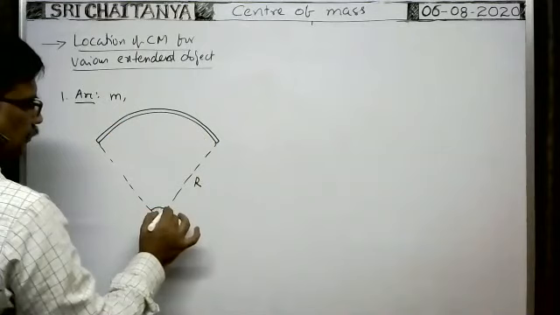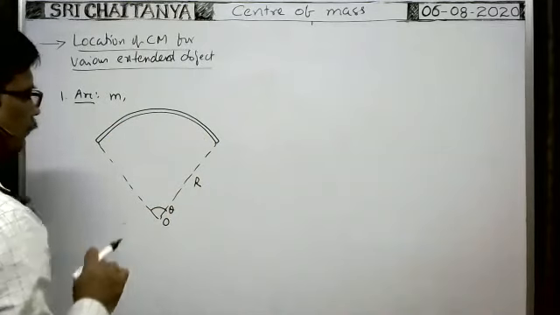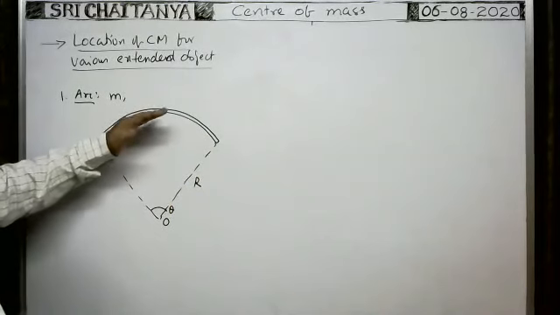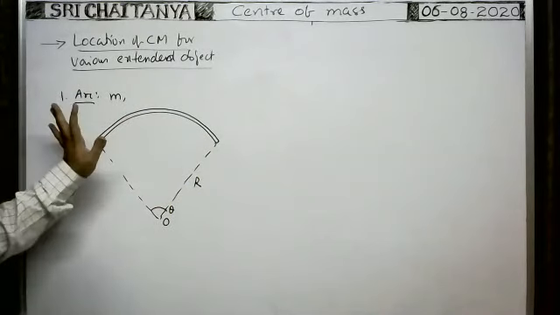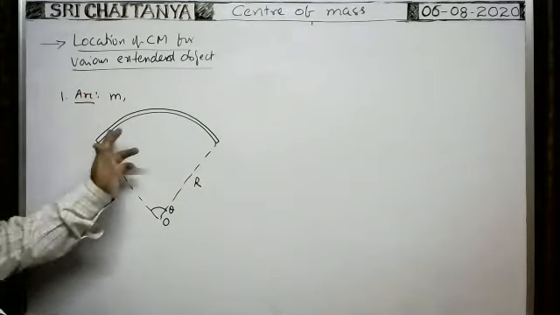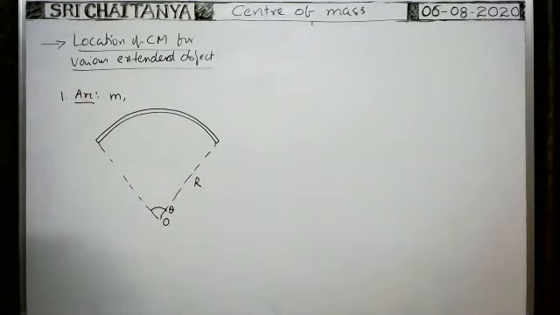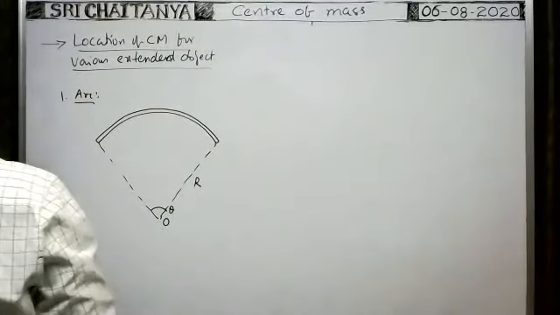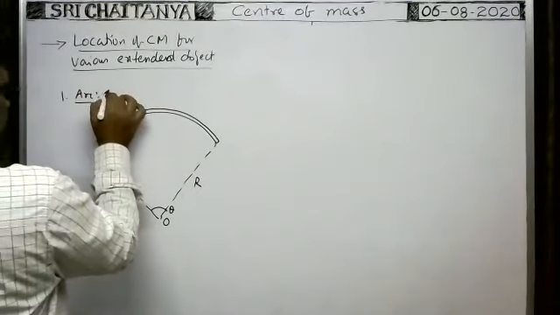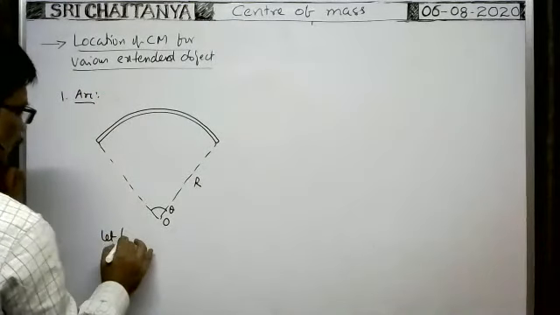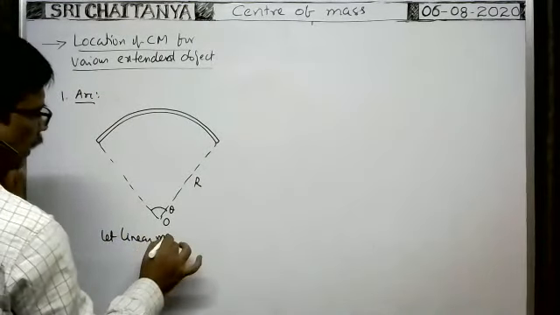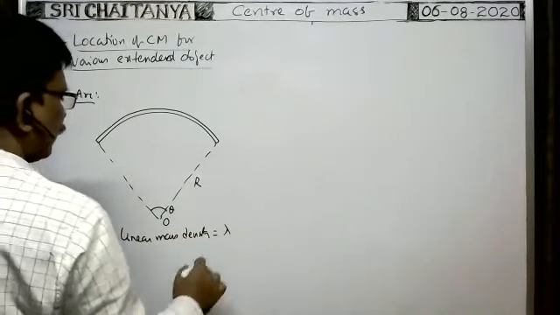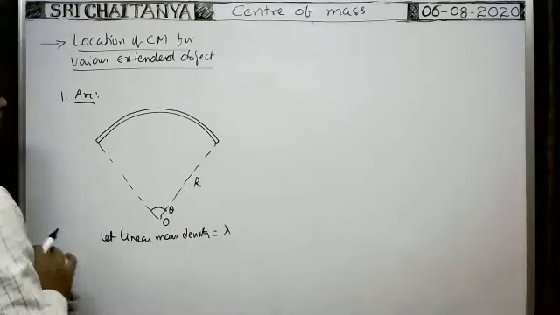We are given just the radius and the angle subtended at the center. M is not given. So you imagine the linear mass density of the arc is lambda. Linear mass density means mass per unit length. Let the linear mass density be lambda.